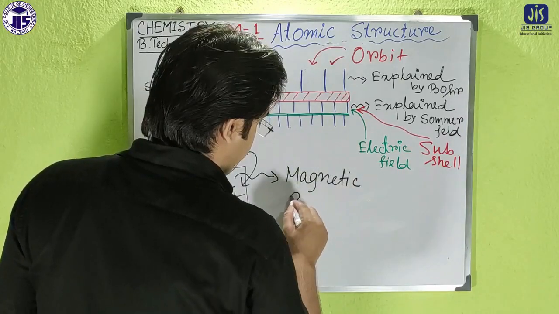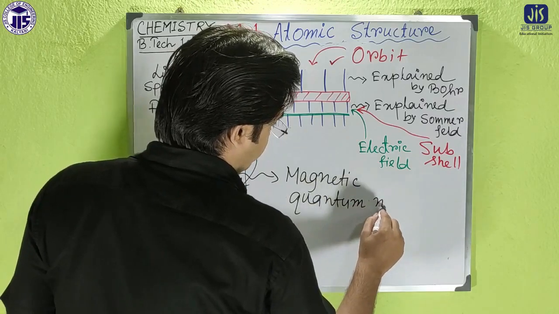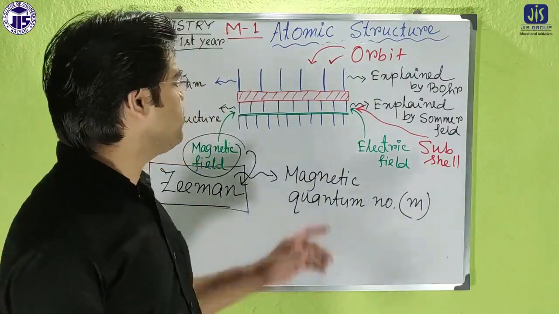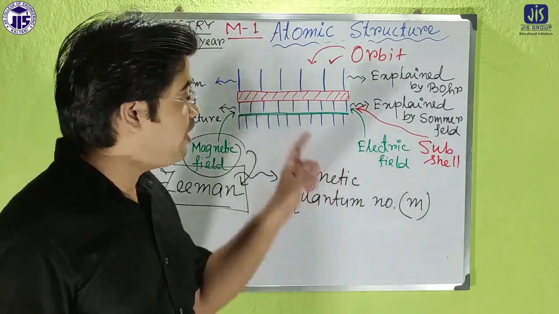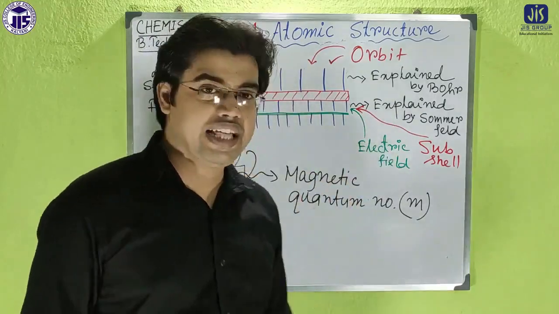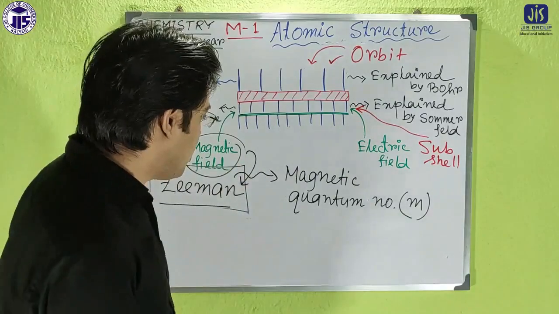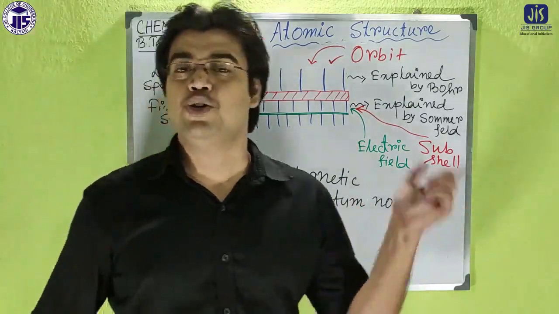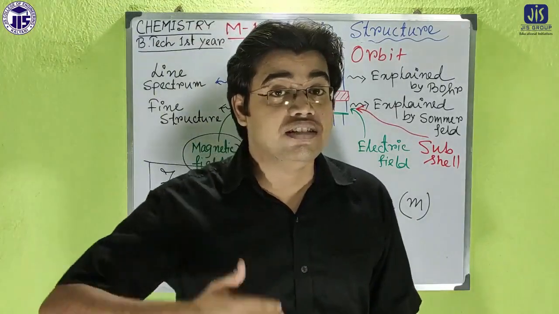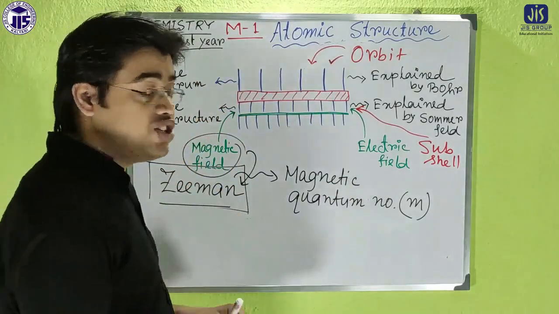Now think, how Sommerfeld explained the splitting of the line spectrum. Sommerfeld introduced the concept of the subcell, that means sub energy level. In the same way, Zeeman told that within the subcell there is another kind of sub energy level.